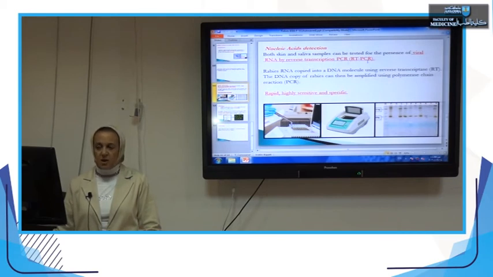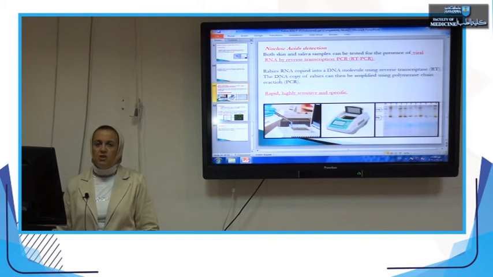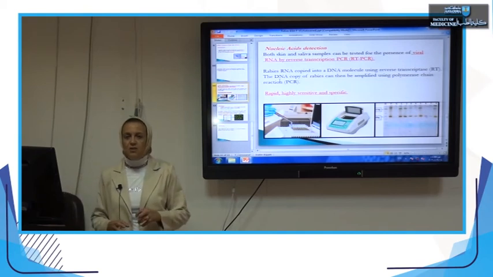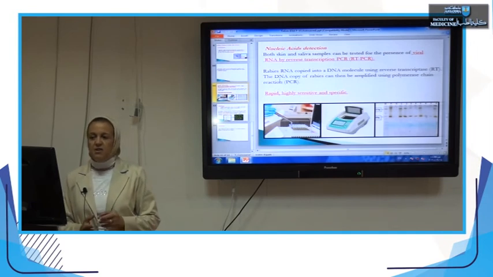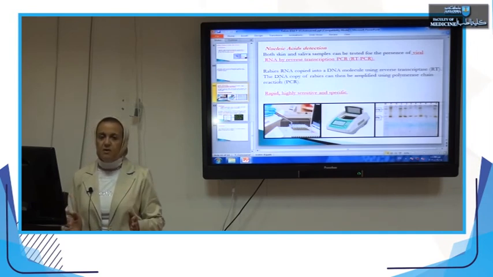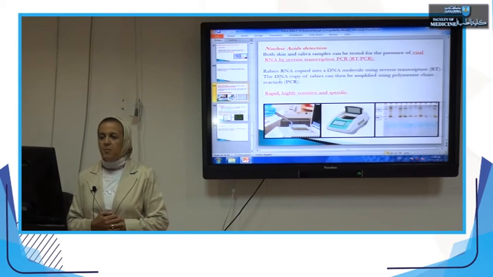During this test, the rabies genome, which is RNA in nature, is transferred first into DNA by special enzymes. The specimen is put in a special apparatus known as a thermal cycler, where there is an amplification of the number of genome copies of the virus particle.